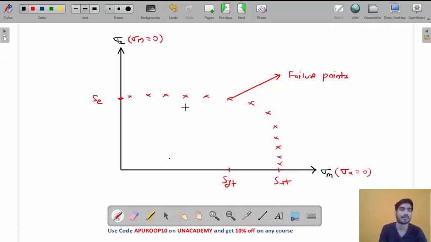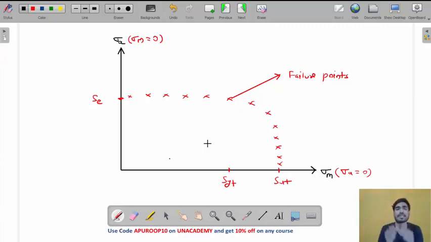Now, if I want to design the machine element, I need some equation, right? Using that equation, I will design. I know that the point should be inside this area, but there must be some equation that I can use to design. The ultimate objective is to design.